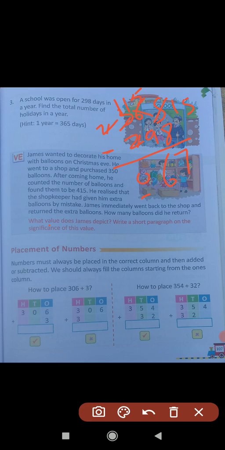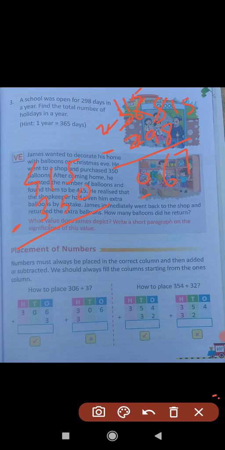So he wanted to purchase 350 balloons. And he counted the number of balloons and found them to be 415. He realized the shopkeeper had given him extra balloons by mistake. He wanted to purchase only 350 and he had been given 415. So write 415, and he wanted to purchase only 350. So what do we have to do? We have to subtract 350 from 415.